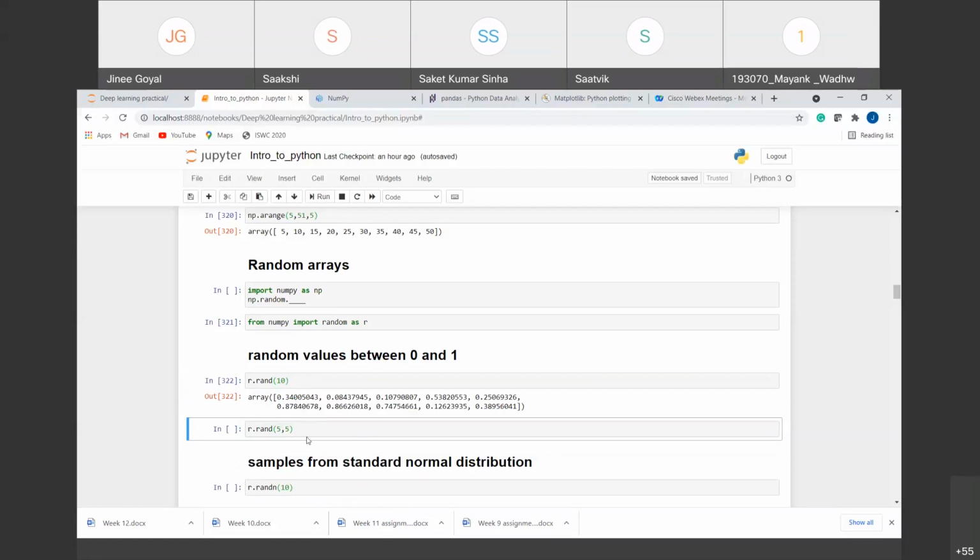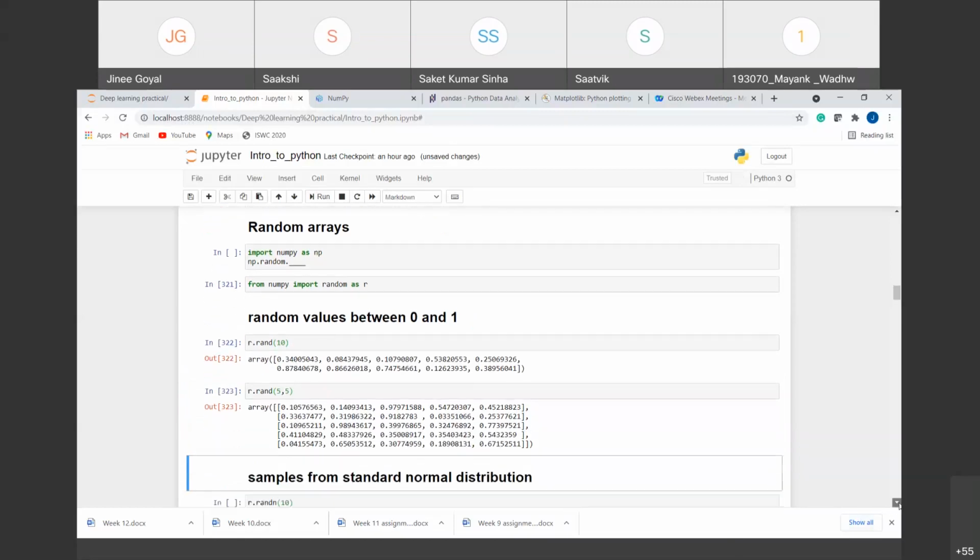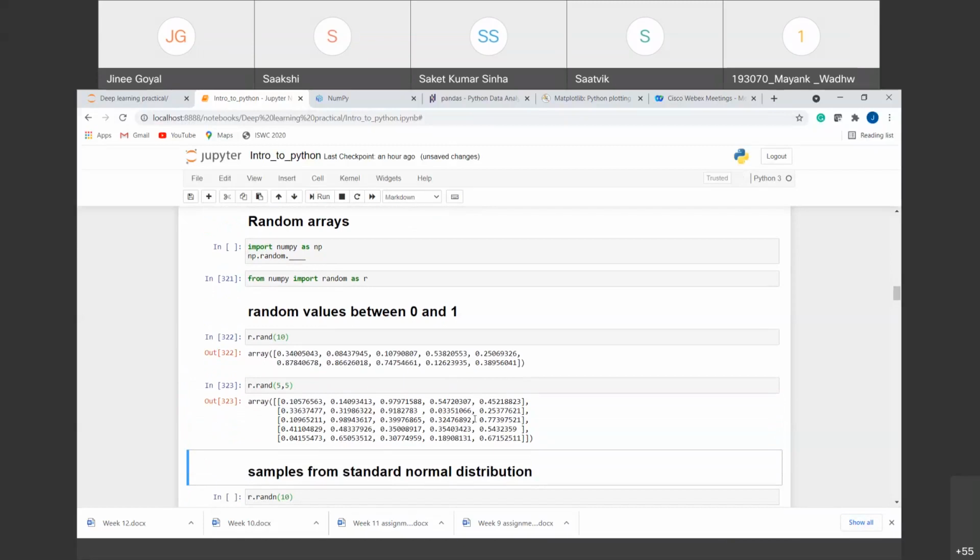Similarly, every function can be applied to 2D arrays also. So here you can see if we have 5, 5, we will have a 5 cross 5 matrix with all the random values from 0 to 1. Similarly, we can create N-D random arrays.